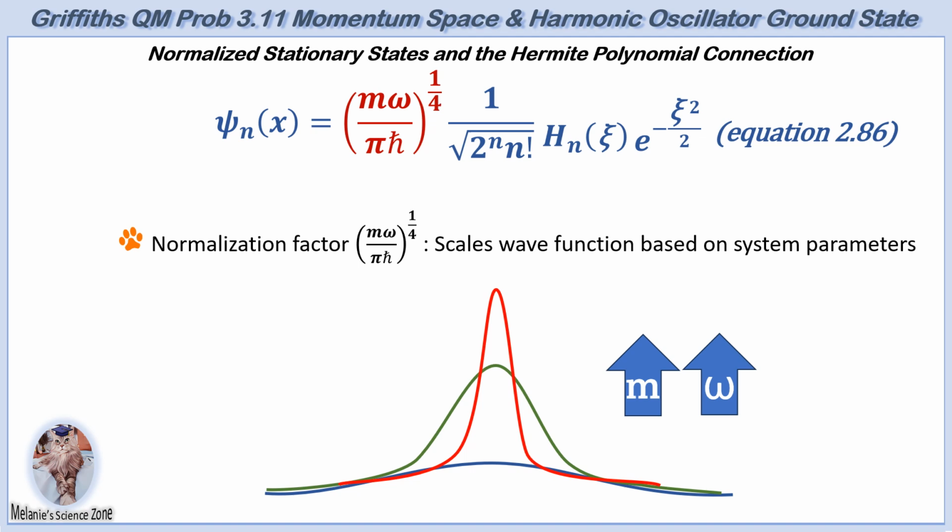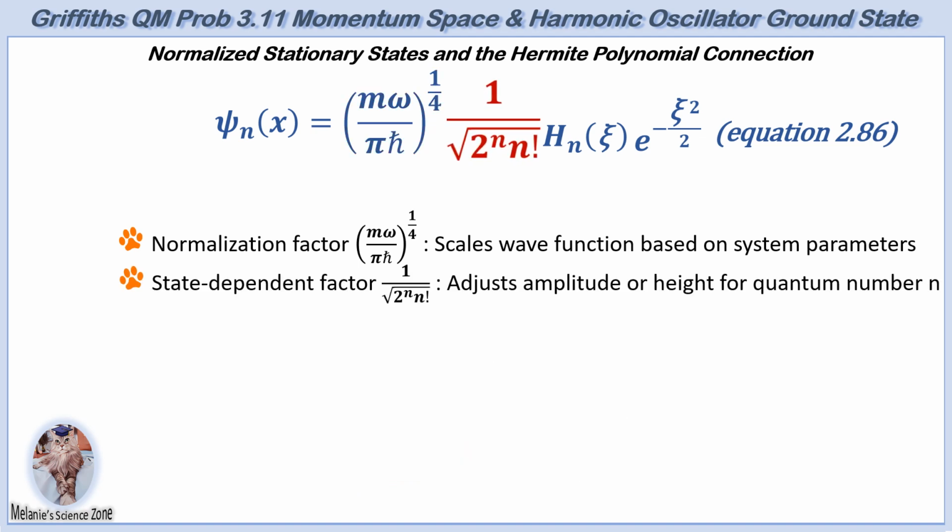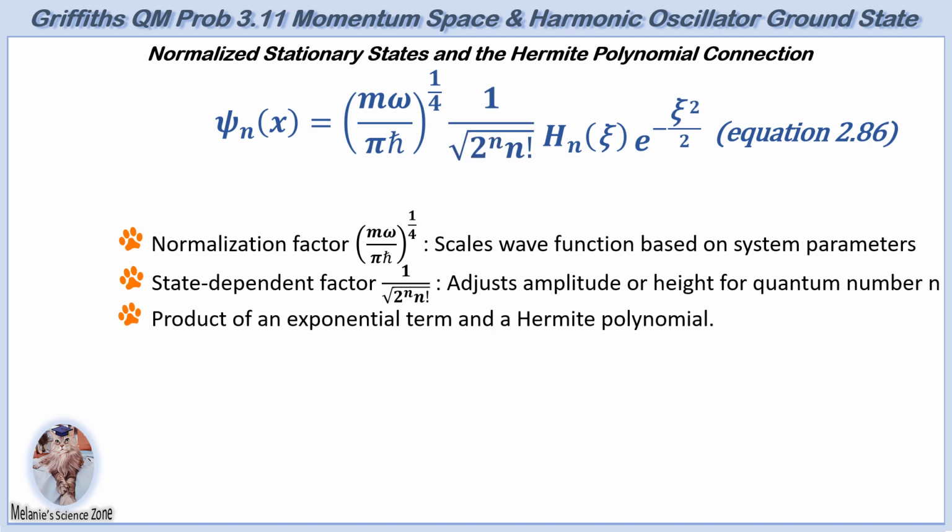The second term is a factor that adjusts for the quantum state n. It reduces the overall amplitude or height of the wave function for higher n states, making the wave function more spread out and oscillatory, but with a smaller maximum amplitude. As n increases, this factor decreases, ensuring the wave function remains normalized and orthogonal at each energy level. Interestingly, these wave functions can be expressed as a product of a Hermite polynomial and an exponential term.